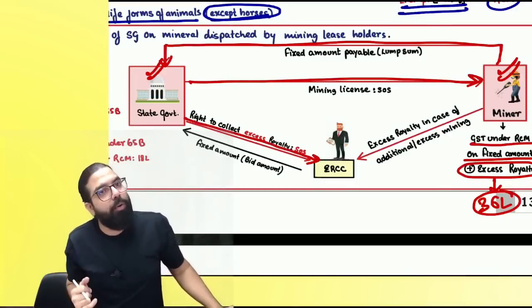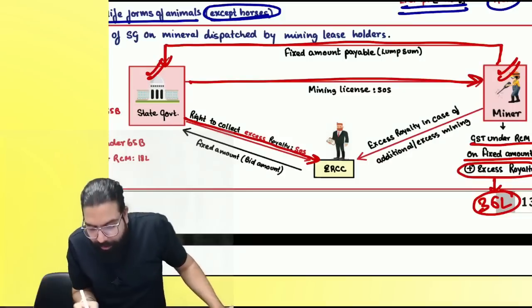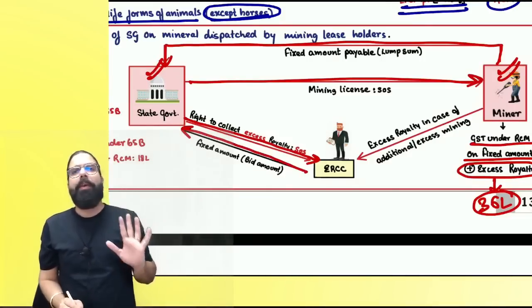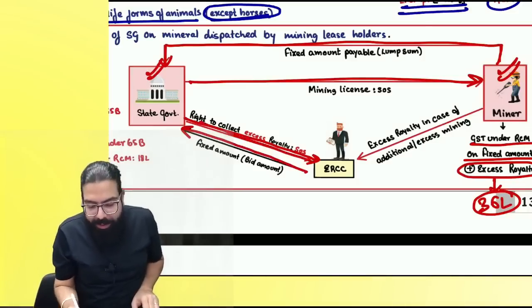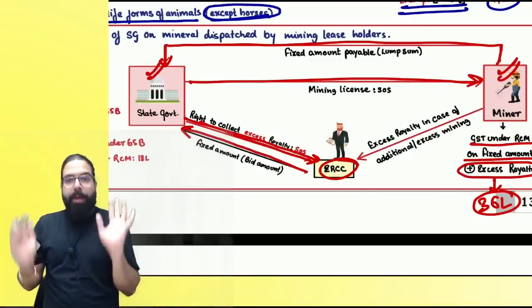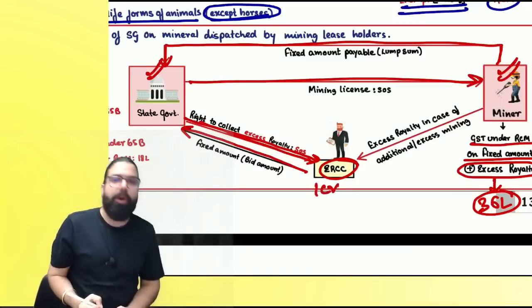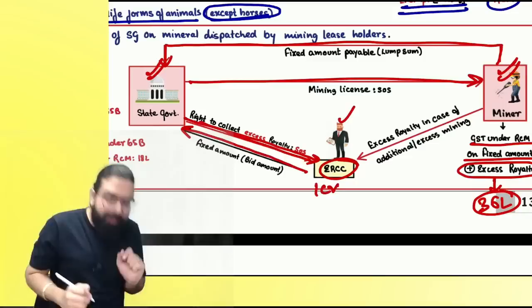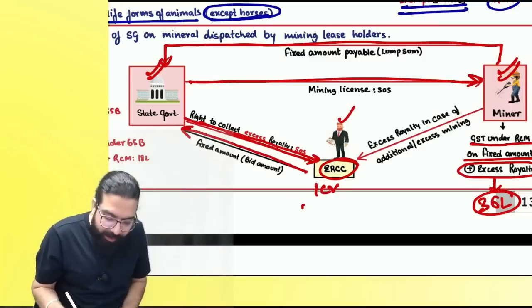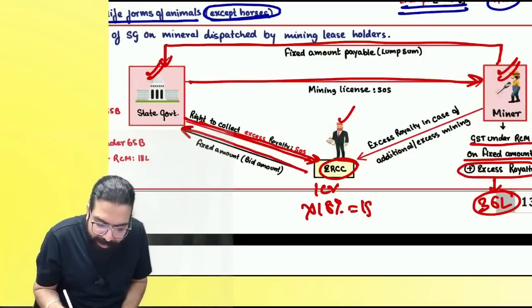Government gave the right to collect excess royalty, and these people have to pay a fixed amount in the bidding. So supposingly government gave him the right to collect excess royalty. He says, I will collect excess royalty, I'll give you this much amount. He told, I will give you 1 crore rupees to the government. On 1 crore, he is also a business entity. He has to pay GST under RCM. How much GST? 18%, supposingly is 18 lakh rupees.